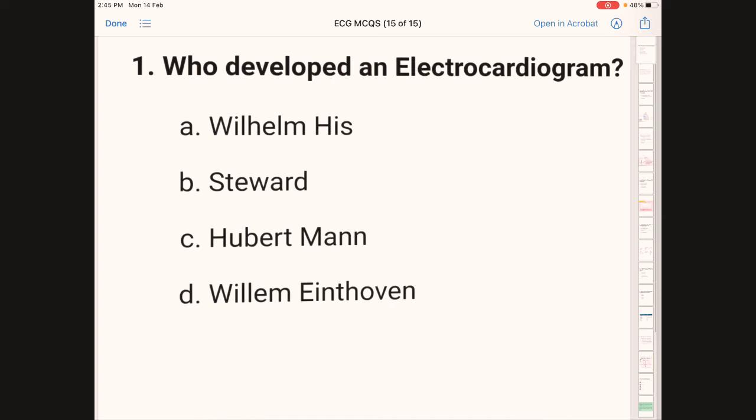Option A, Wilhelm His. Option B, Stewart. Option C, Hubert Mann. Option D, Willem Einthoven. The correct answer here is D, Willem Einthoven.